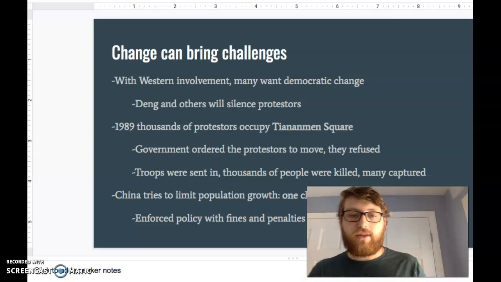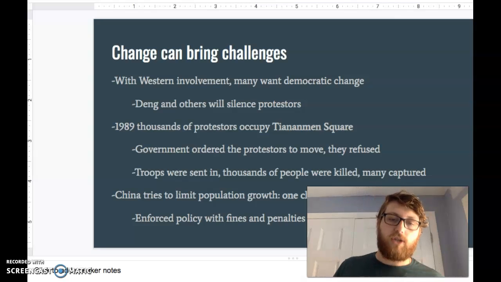And again, like India did not have a one-child policy, China tries to limit their population growth with a one-child policy, enforced with fines and penalties. Obviously your family didn't die if you had more than one child. There were different circumstances.